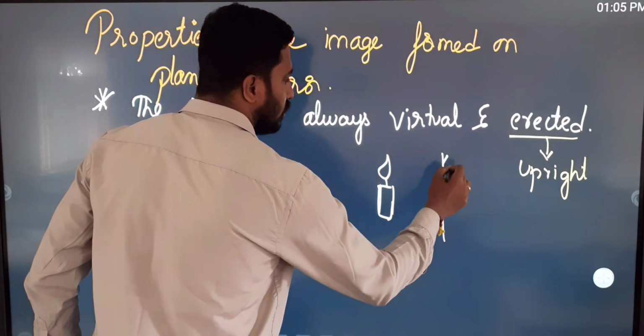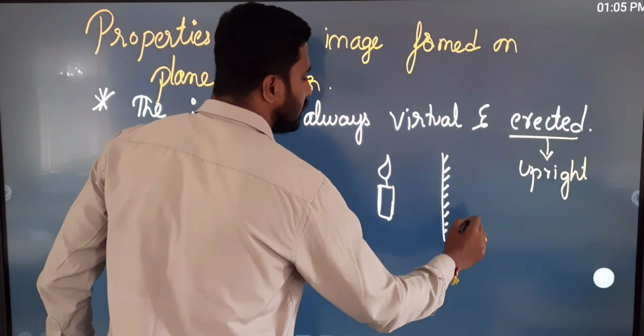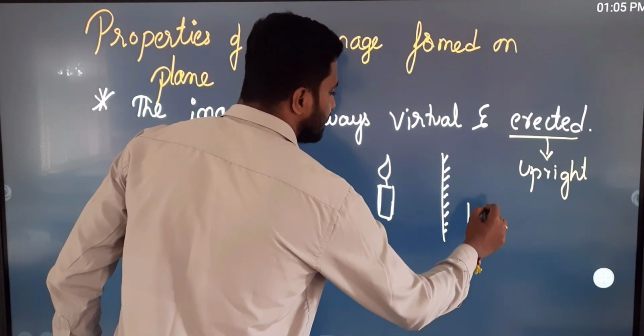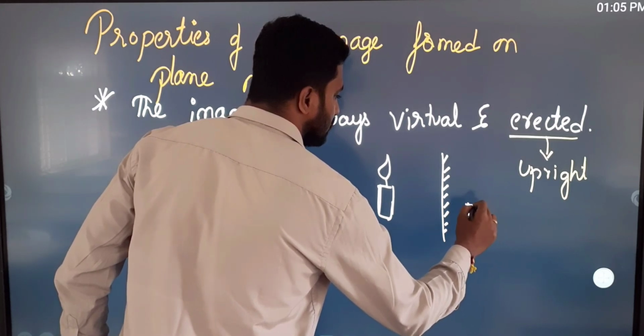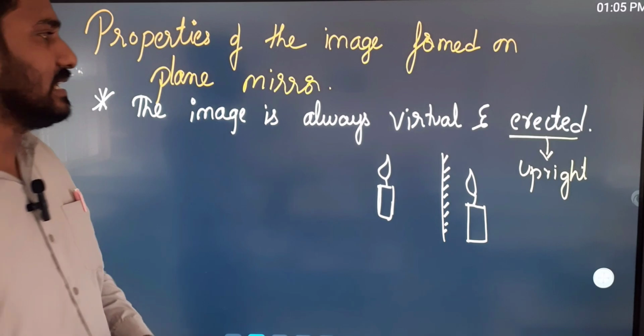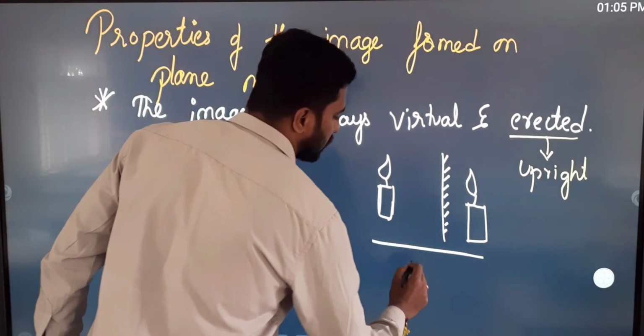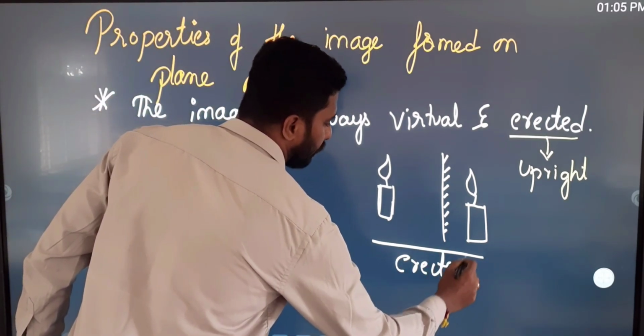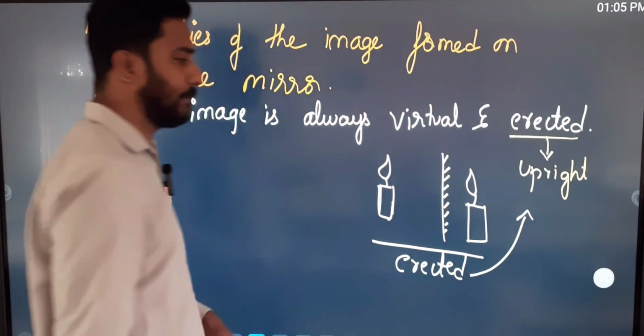How do you see the image of the candle? We will just see it like this. This is called erected, or upright.